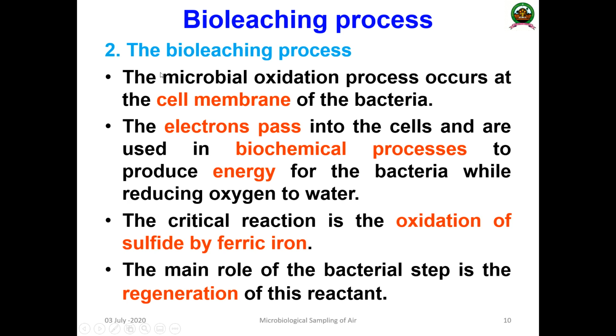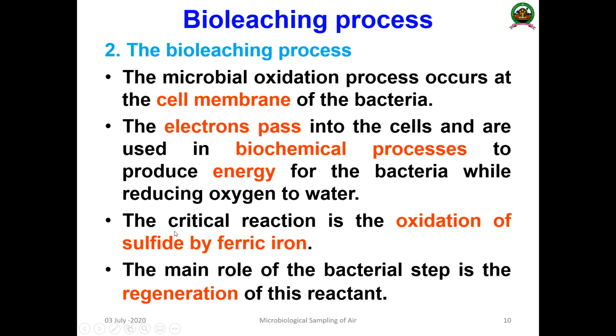Then the next one is the bioleaching process. The microbial oxidation process occurs at the cell membrane of the bacteria. The electrons pass into the cell and are used in biochemical processes to produce energy for the bacteria while reducing oxygen to water.